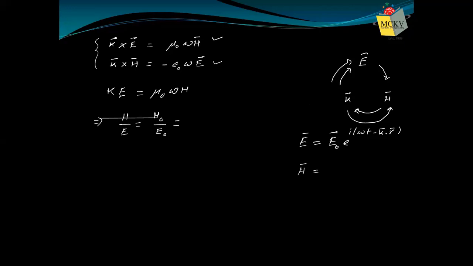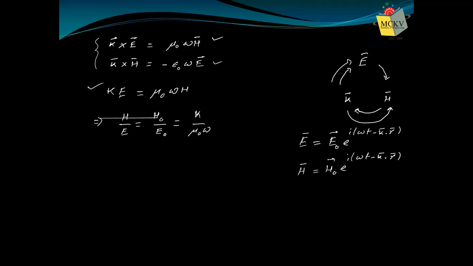Similarly, magnetic field can be represented like this. So these E naught, H naught are the magnitudes of electric field and magnetic field, and now I want the relation between them. So from this equation, what can we write? H by E means K by mu naught omega.